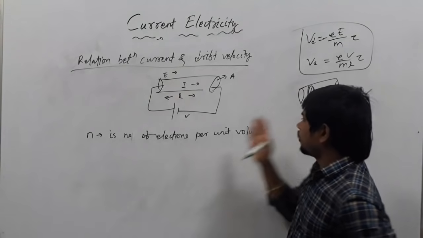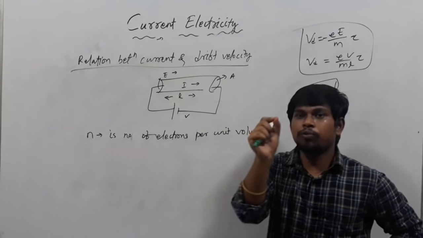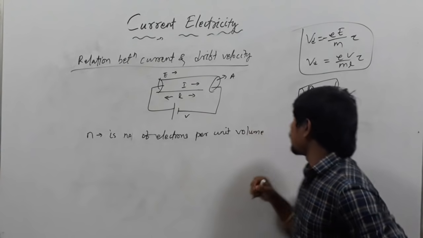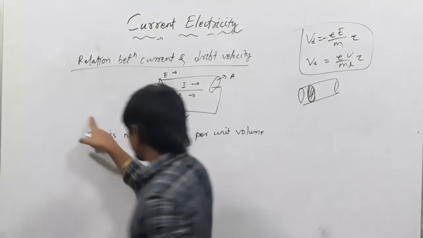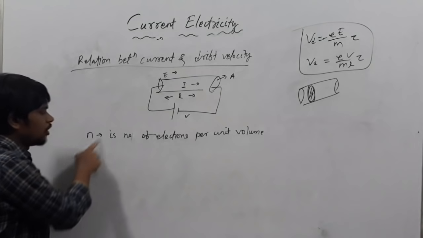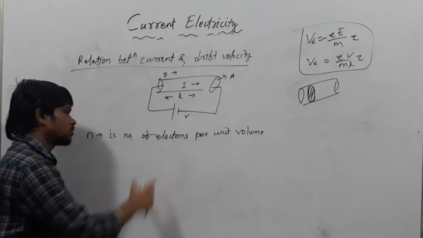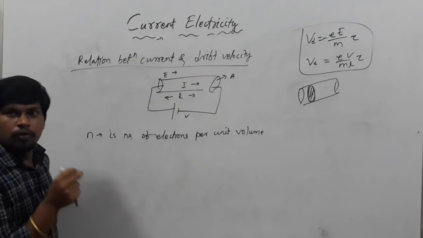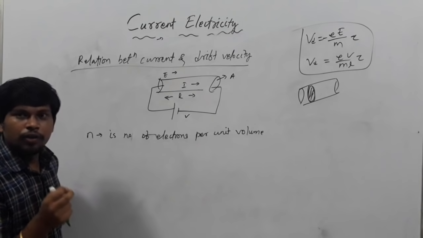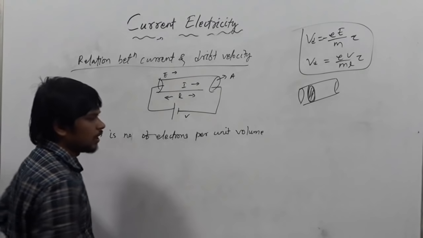How many electrons? n number of electrons per unit volume. I am not taking the total for the conductor. You should remember this, and this is very important. In numericals also you will forget. You will remember n as the total number. It's not the total number. It's the number of electrons per unit volume.